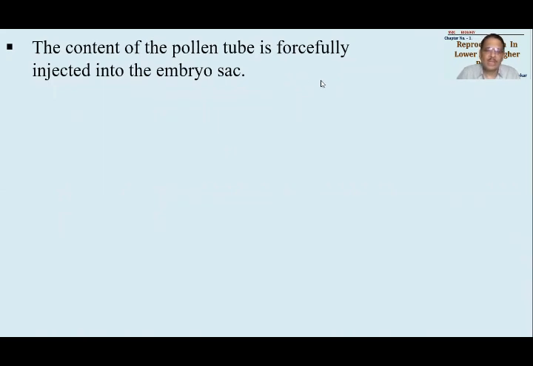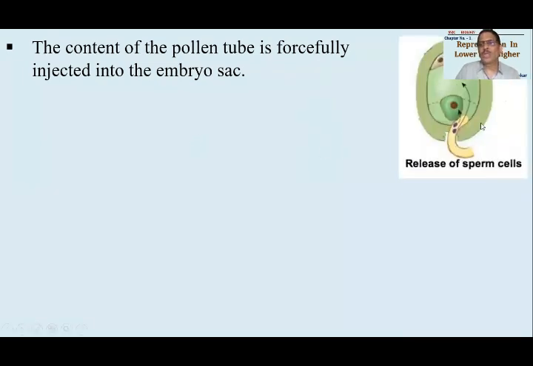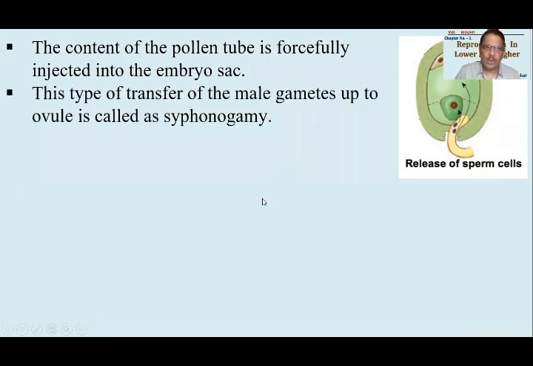So it is broken or burst open with the help of the great force of entire cytoplasm present in pollen tube, and the male gametes are injected forcefully into, कहाँ पे जाएंगे, एम्ब्रियो सैक में. इनको क्या कर दिया जाएगा, भेज दिया जाएगा. So see here, try to see over here, there are 2 male gametes available. As soon as this pollen tube will rupture, the male gametes will enter in with the help of a great force.